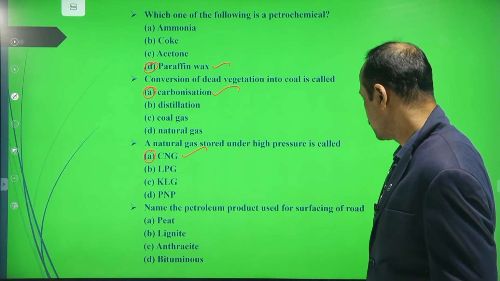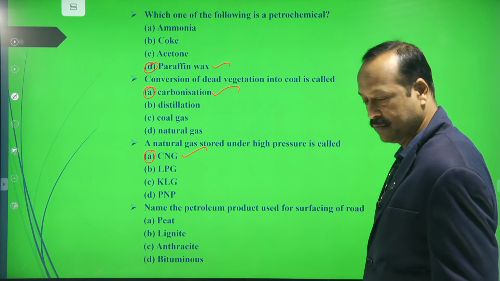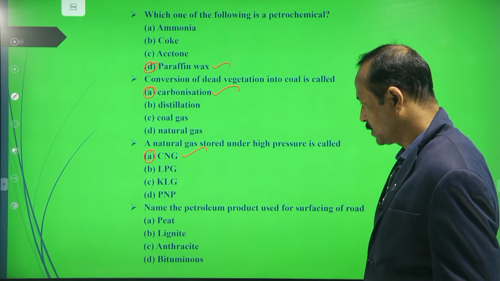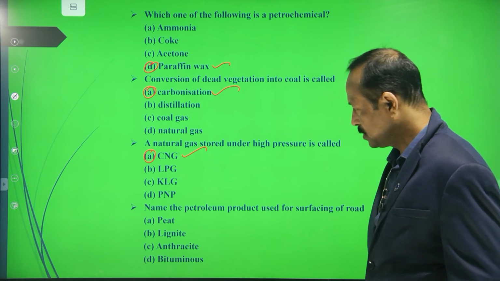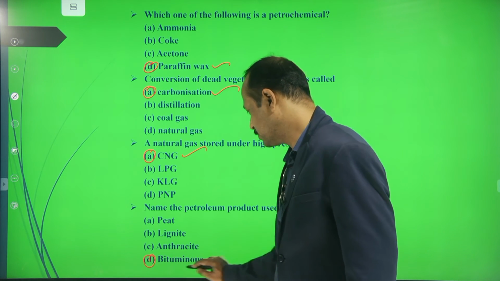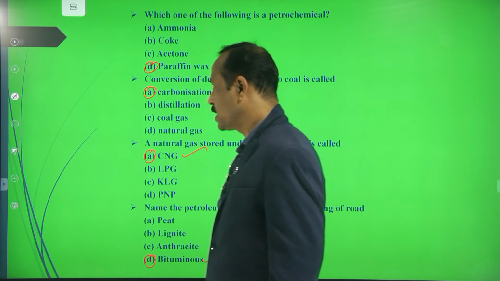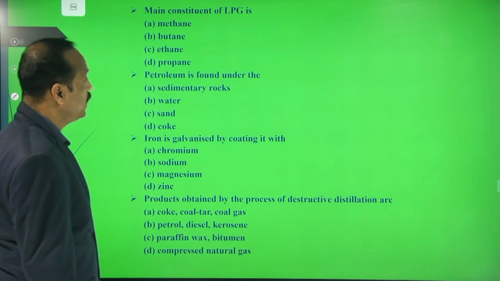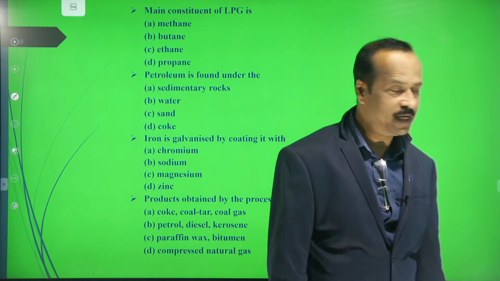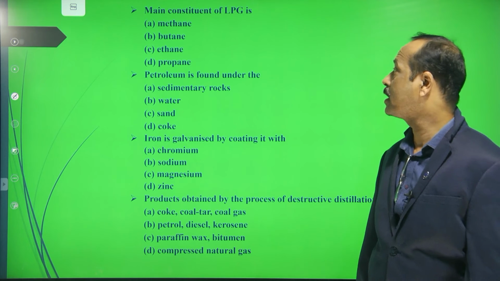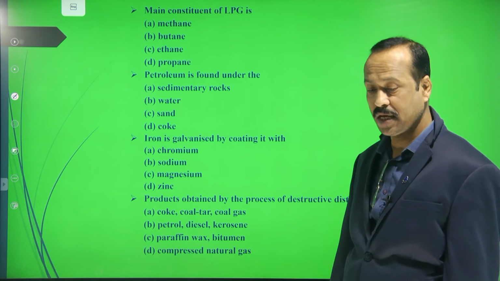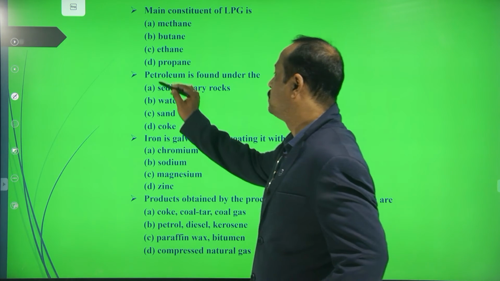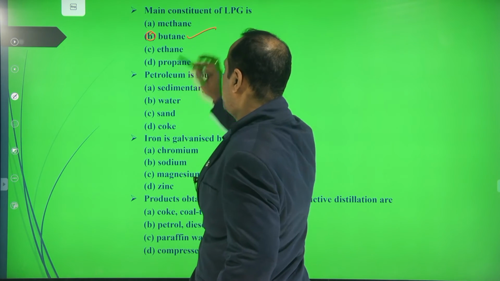Name the petroleum product used for surfacing of roads. Bituminous is the right answer. Next, main constituent of LPG. LPG mainly consists of which gas? Methane, butane, ethane, propane. That is butane. Okay, butane is the right answer.